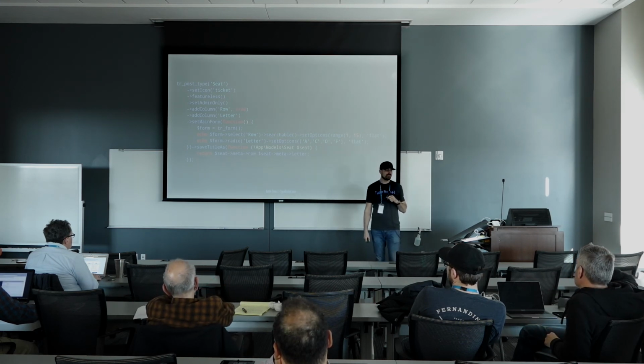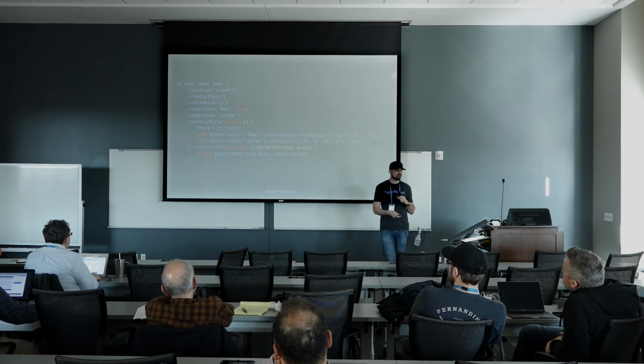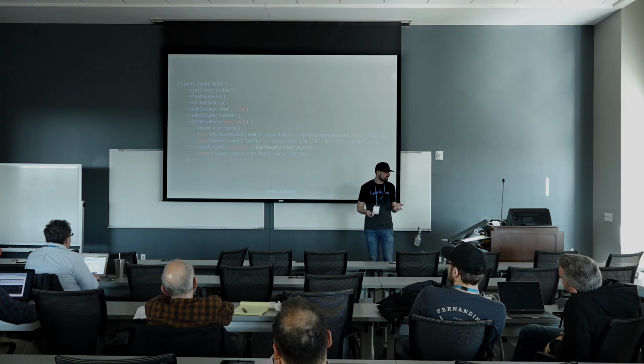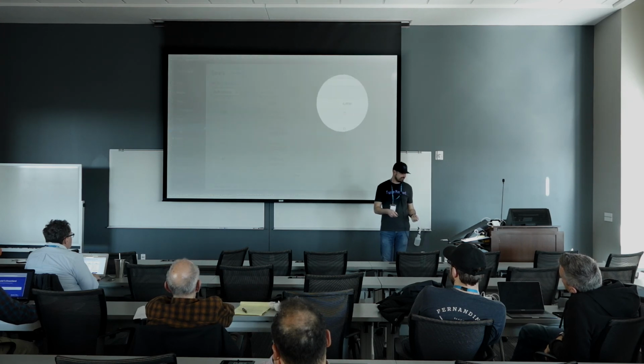I add columns to the database table, so that's what the add column, row, and letter are. I set row to true, which means it can be sorted. So I can now sort that. Again, that's in that interface here where you see row up here and letter.